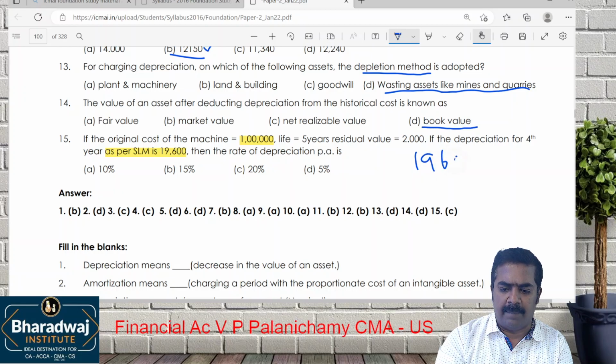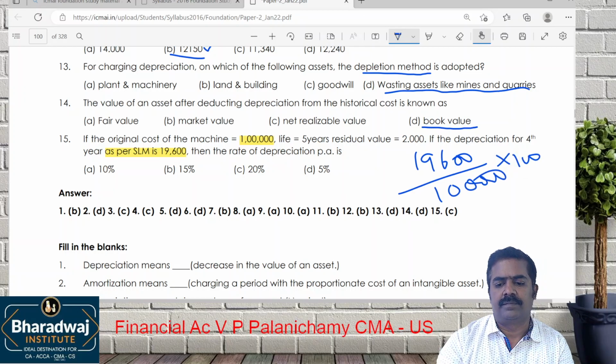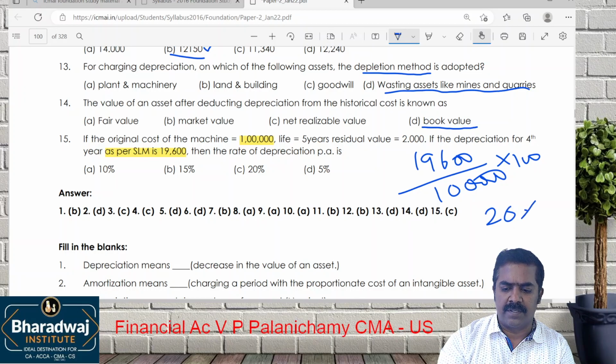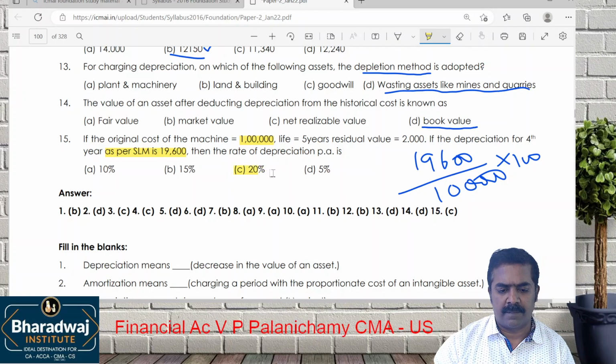Depreciation amount is 19,600, divided by the cost of the asset, into 100. It comes to 19.6%, which is closer to 20%. The closest answer is 20%.